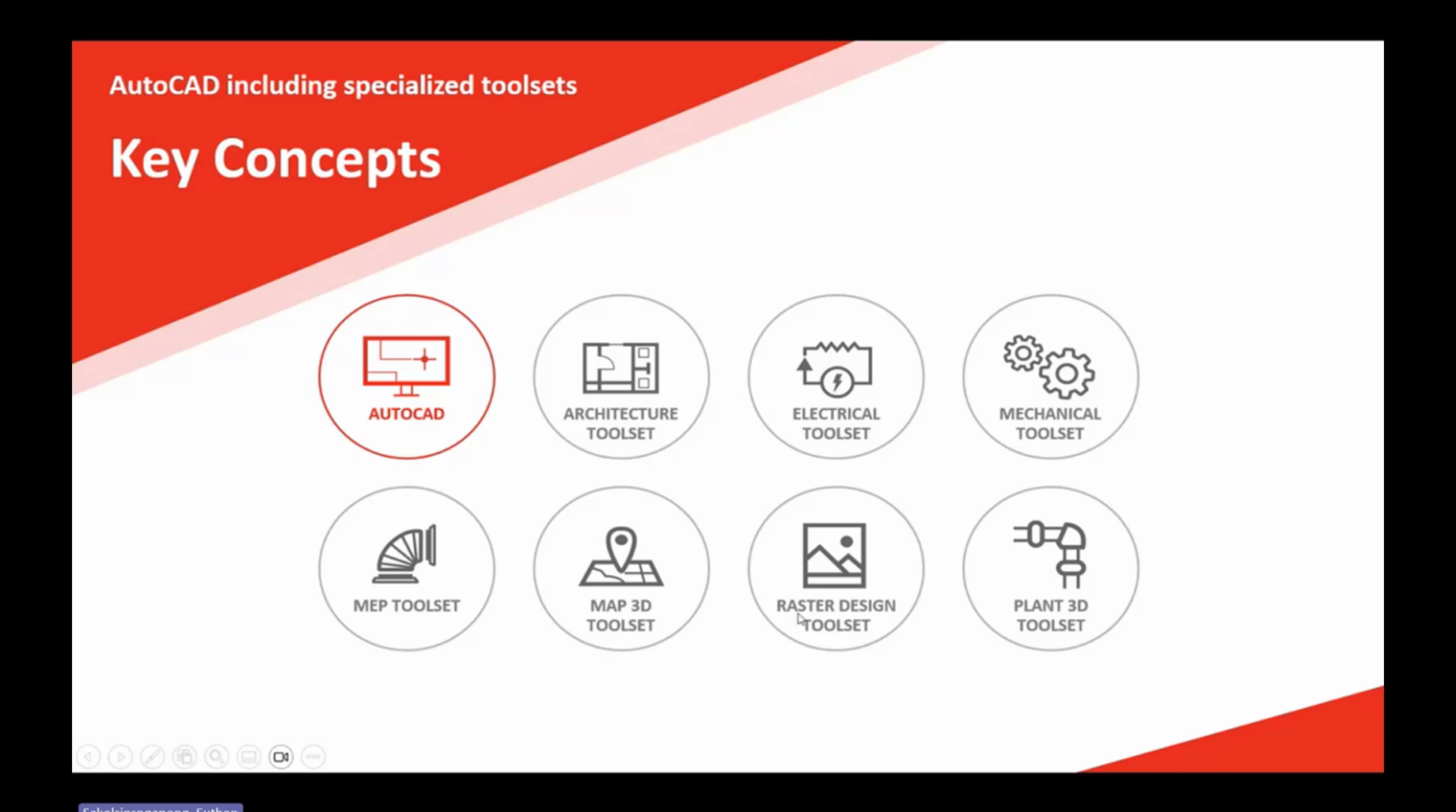And seven is Raster Design, for converting raster images to vector. And the last one is Plant 3D. This one is quite useful for those who design plants: the piping, the tubes, the tank vessels, heat exchangers, something like that.